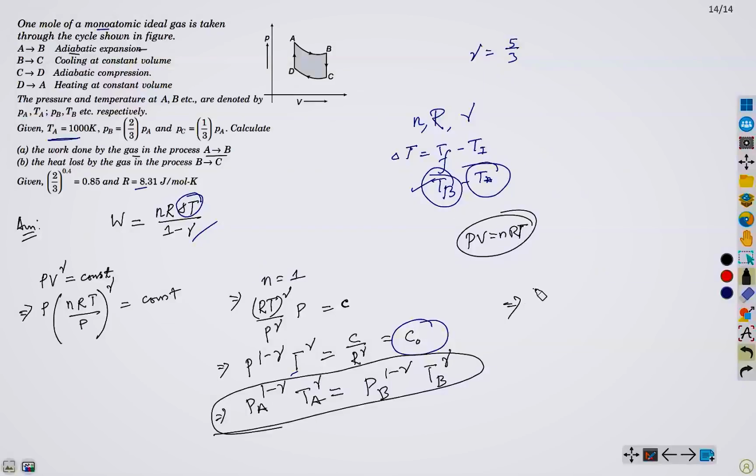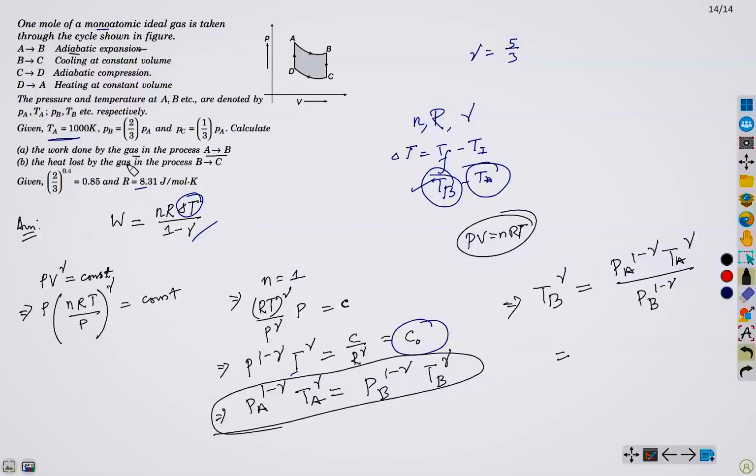This implies TB^gamma equals PA^(1 minus gamma) TA^gamma by PB^(1 minus gamma). Now, what are the values known here?